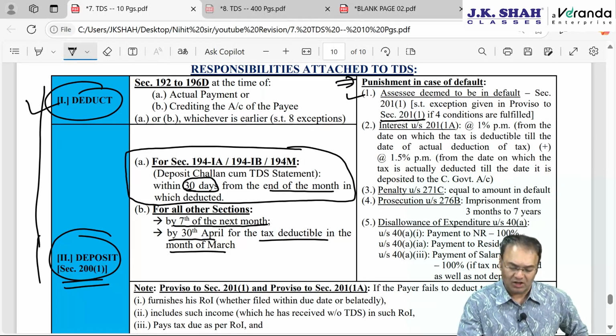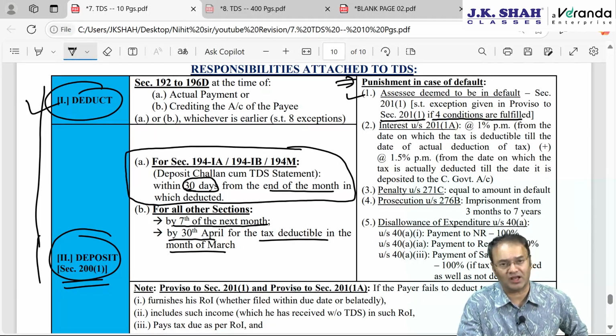However, if 4 conditions are satisfied which are given down the line, then the assessee will not be deemed to be an assessee in default. And secondly, if the company commits the default, then apart from the company, the principal officer of that company will also be considered as a defaulter. Apart from the assessee being declared a defaulter, there will be interest.